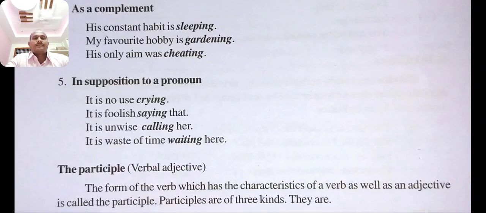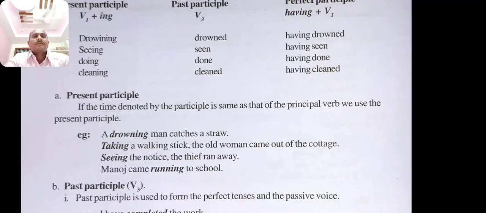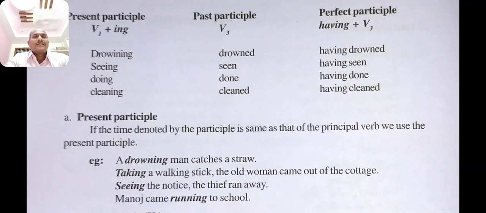The participle, a verbal adjective. The form of the verb which has the characteristics of a verb as well as an adjective is called the participle. Participles are of three kinds. They are present participle, past participle, perfect participle.